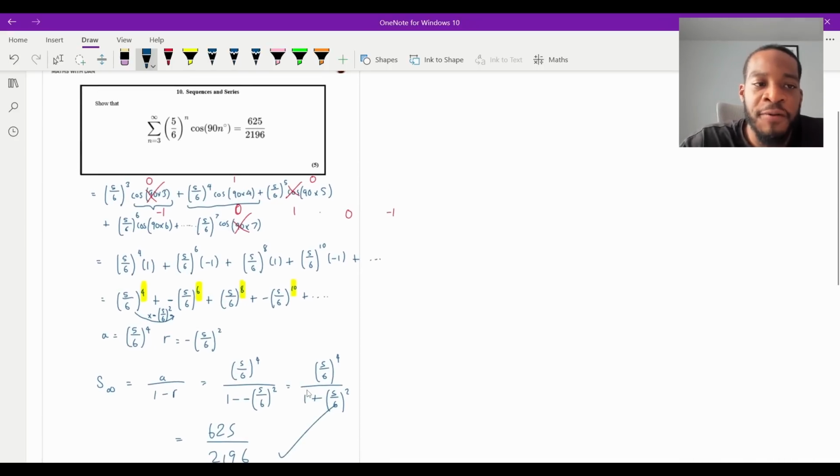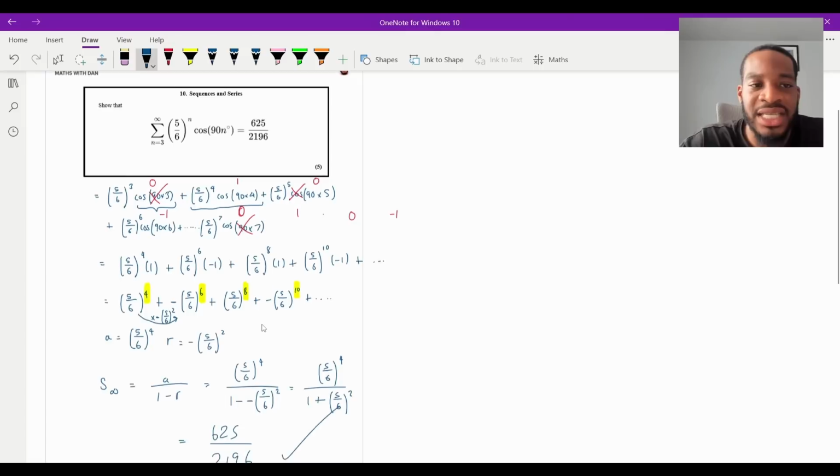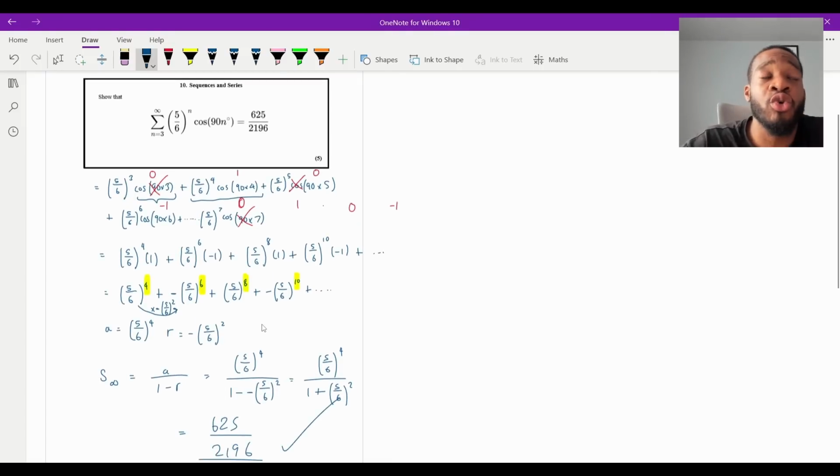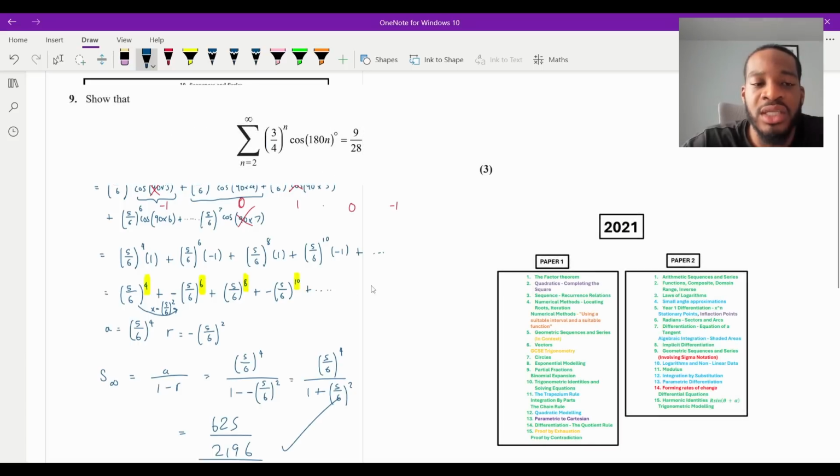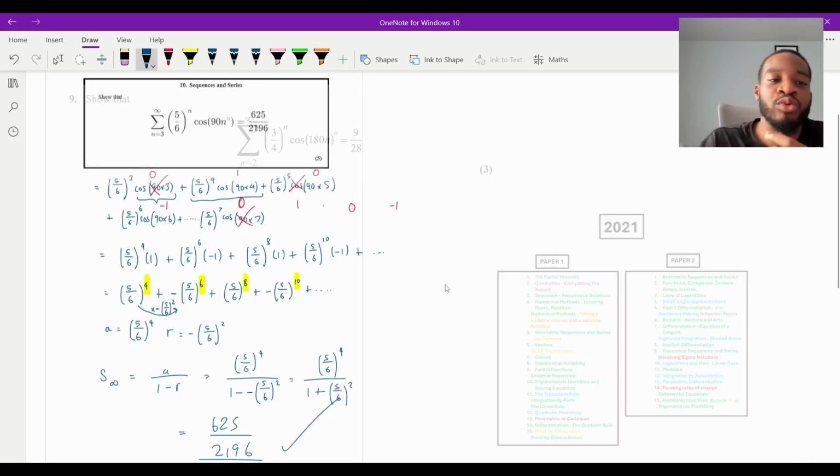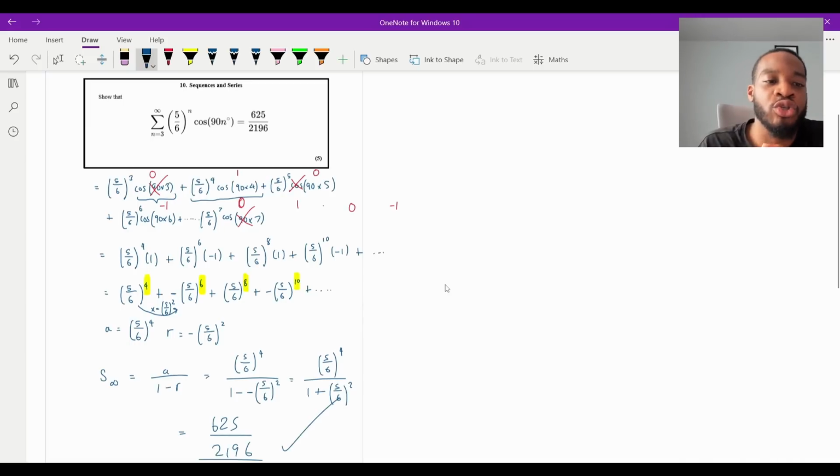If you've done your revision, you should recognize that this question is actually very similar to paper 2 of the 2021 series, and that actually got inspiration from it. I think it's a very good question because it really forces you to be able to spot patterns and make sure you really understand how sigma notation works, formulating patterns. So yeah, I just got the question. I kind of tweaked it, made it a bit trickier, but yeah, hope that's okay.